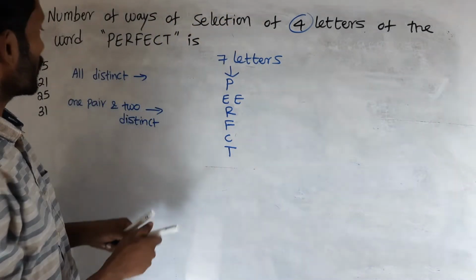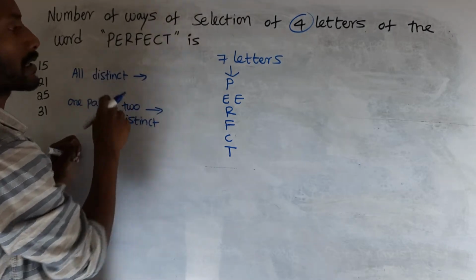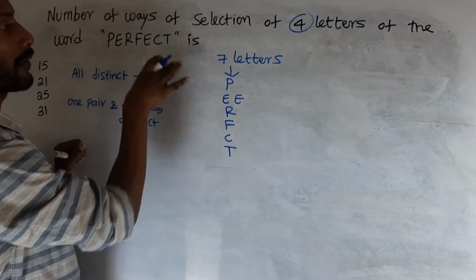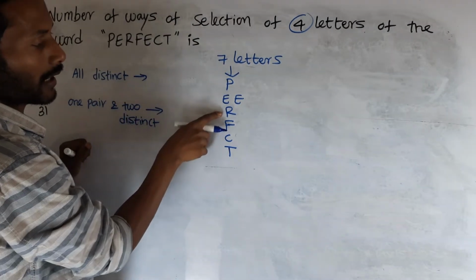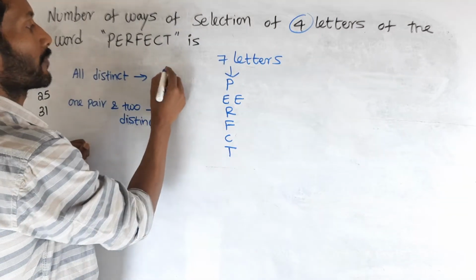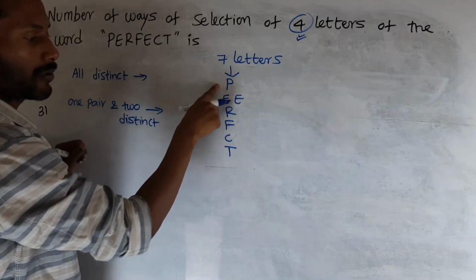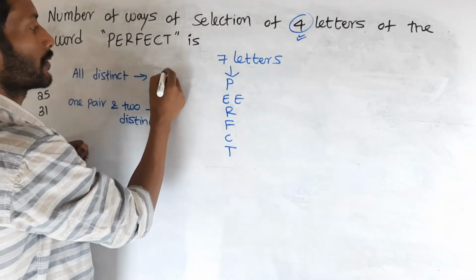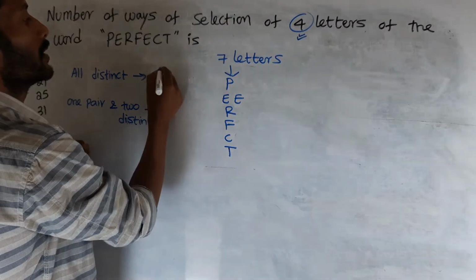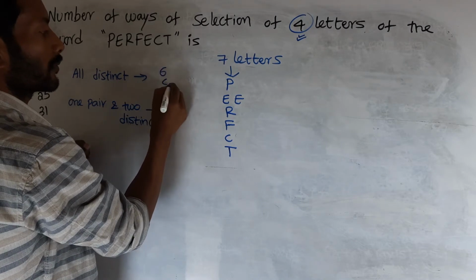First selection, all are distinct. How many different letters are in the given word? 1, 2, 3, 4, 5, 6. We have to select 4 letters out of 6 different letters, so 6C4.